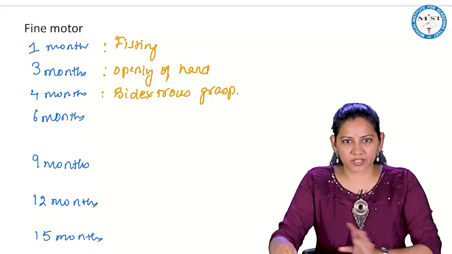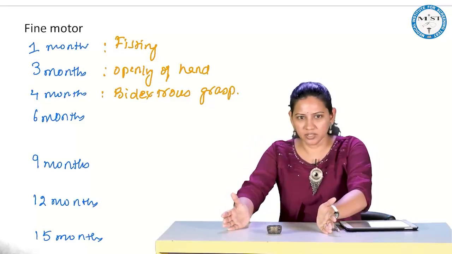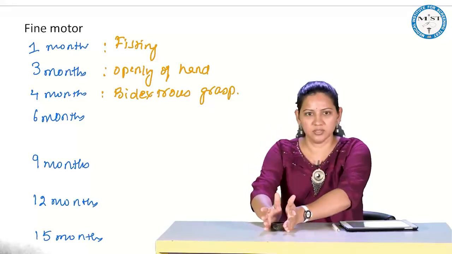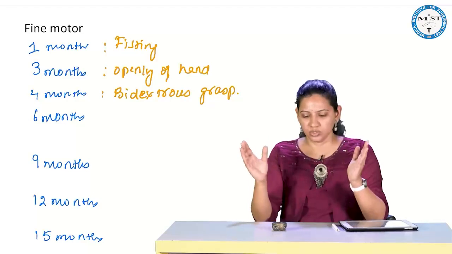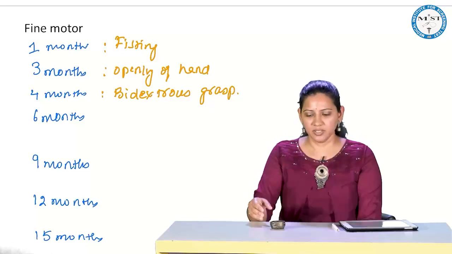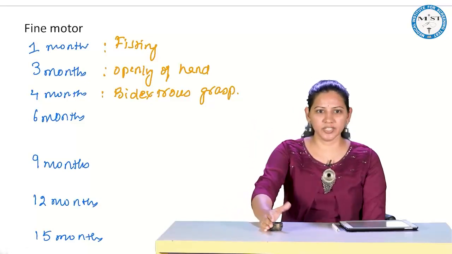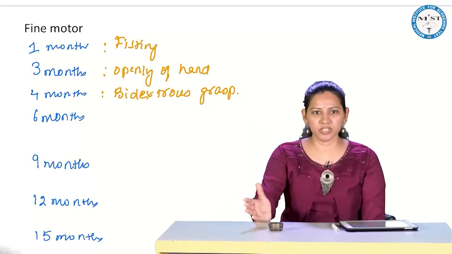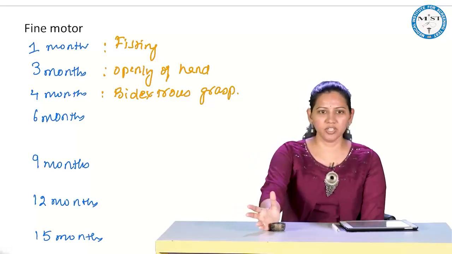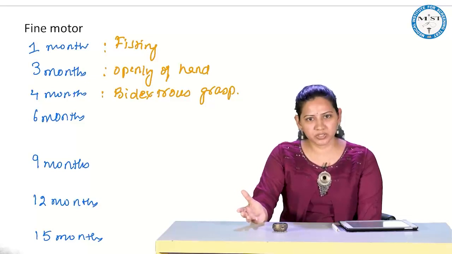What is bidextrous grasp? Bidextrous means using both the hands, bi means two. So the child will hold the object like this, using both the hands, and lift any object like this. Then unidextrous grasp. What is unidextrous? Using one hand. So the child will hold like this. Unidextrous is otherwise called ulnar grasp. Ulnar means from the ulnar aspect of the hand, the child will hold the object like this. This is ulnar grasp.